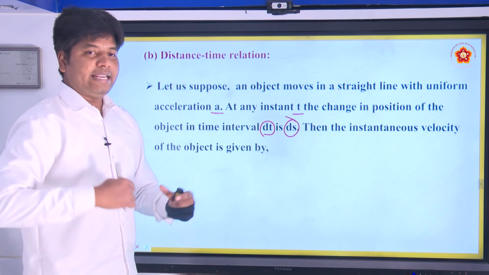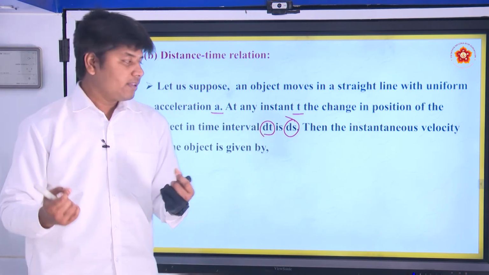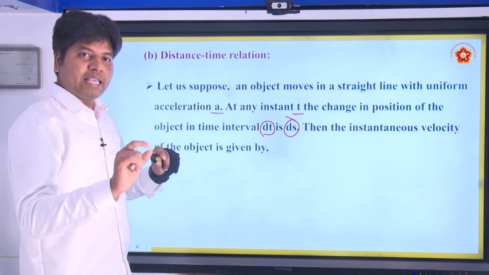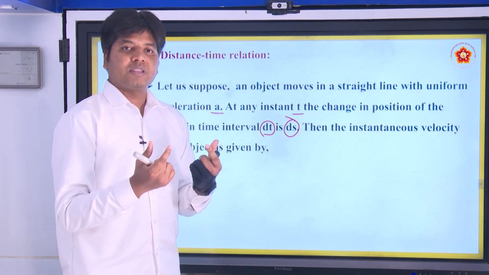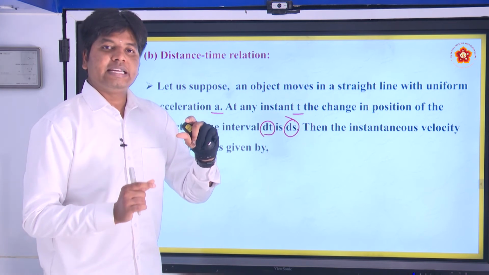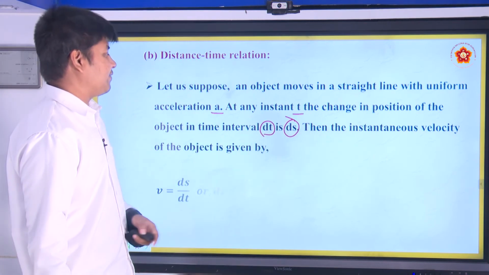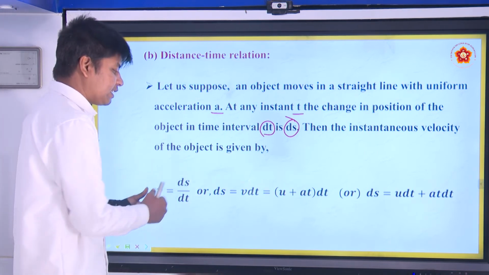So the instantaneous velocity of the object is given by v is equal to ds by dt. This is the instantaneous velocity.